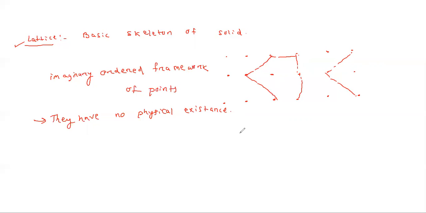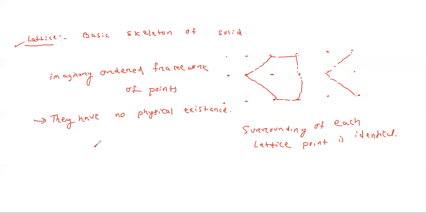Another thing is that the surrounding of each lattice point is identical. Then I have joined the lattice, so you can say that this is a unit cell.